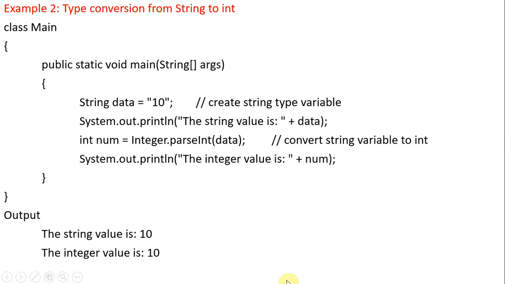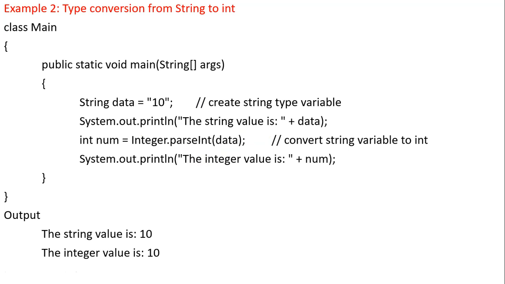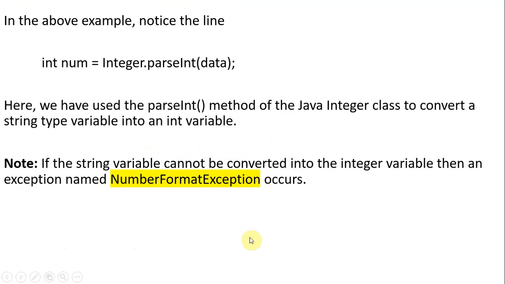Okay, so another conversion is string to int. Here Integer dot parseInt is a method where you can convert the string data into an integer. Integer is a predefined class and parseInt is a static method, that's why we are using Integer dot parseInt. This is the way you can convert a string to int. If the system is unable to convert, if conversion is not possible, then the system may raise a NumberFormatException. We'll see the exceptions in the next chapters.